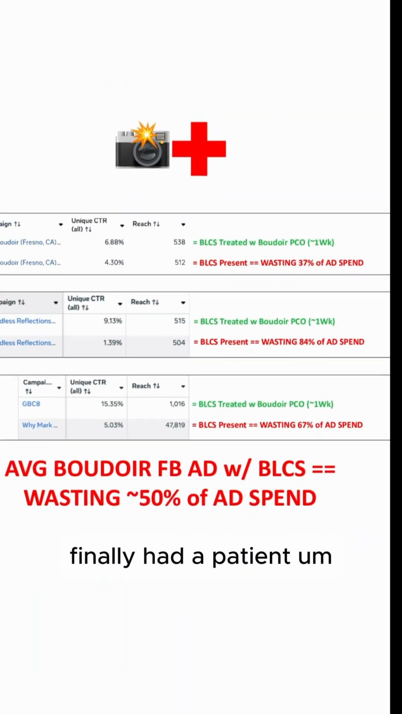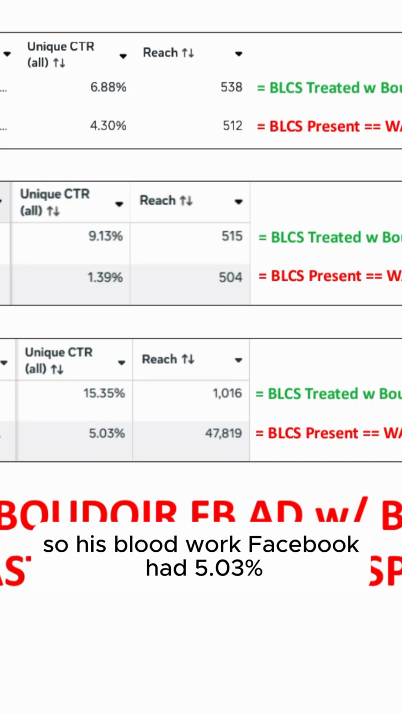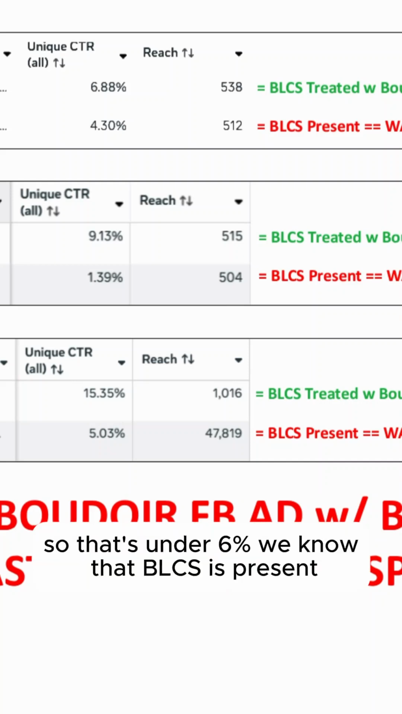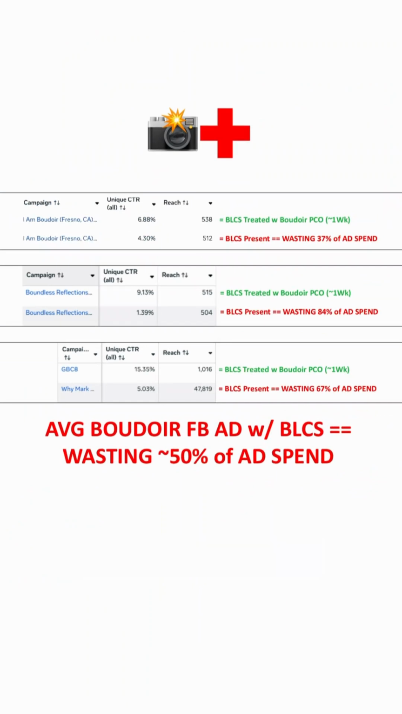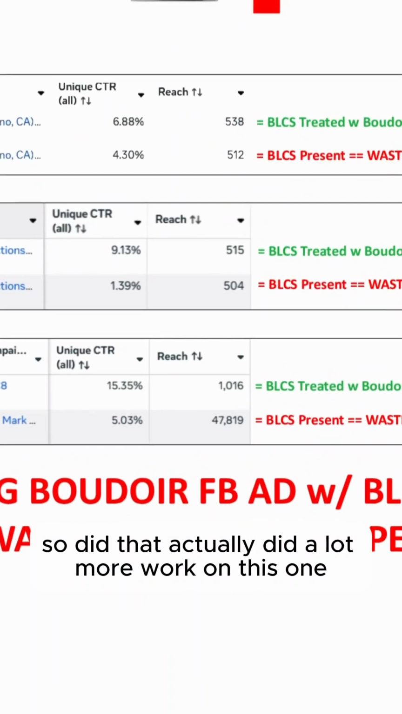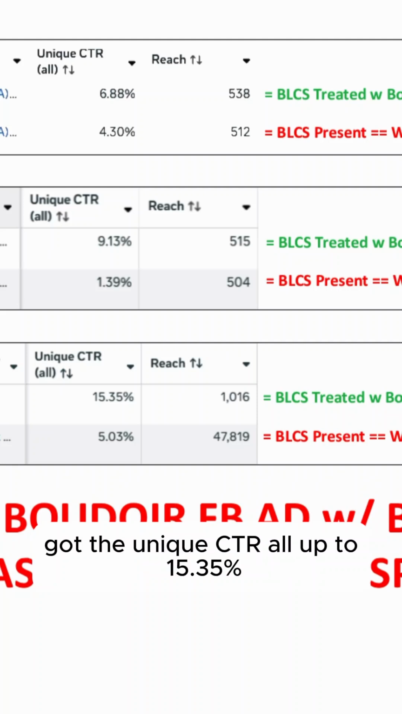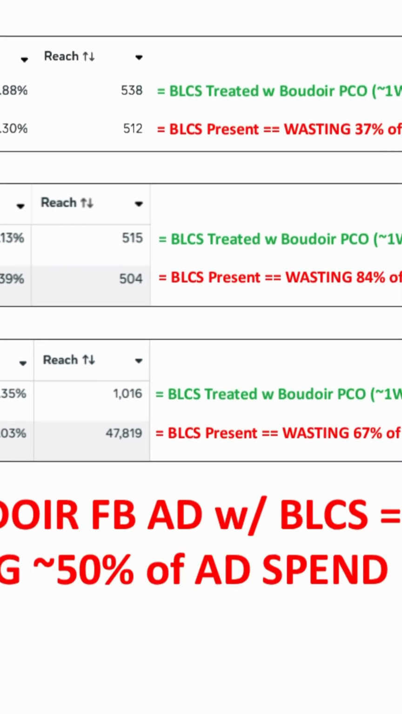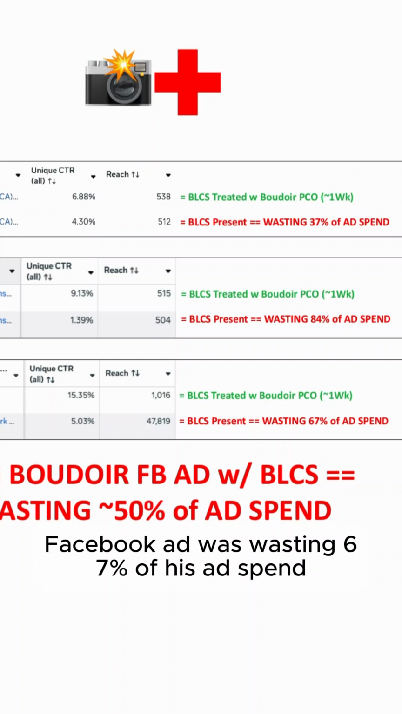Finally, had a patient, so his Boudoir Facebook ad had 5.03%. So that's under 6%. We know that BLCS is present. So we knew we had some work to do. We can treat this with Boudoir Pico. So did that. Actually did a lot more work on this one. Got the unique CTR all up to 15.35%. And so we found out the original Boudoir Facebook ad was wasting 67% of his ad spend.